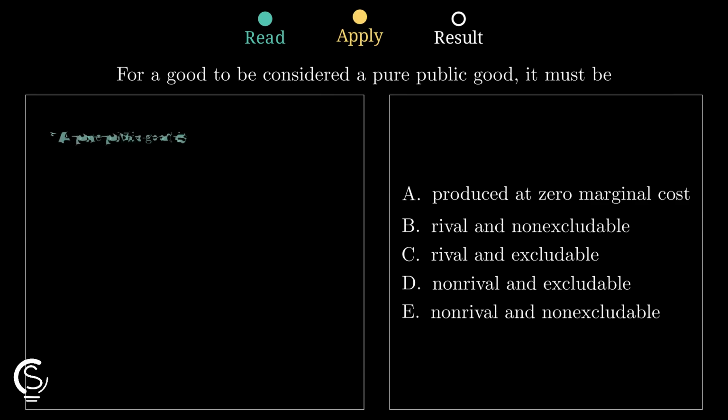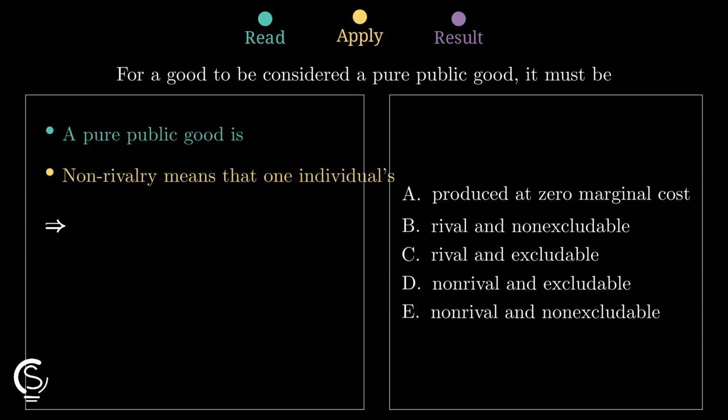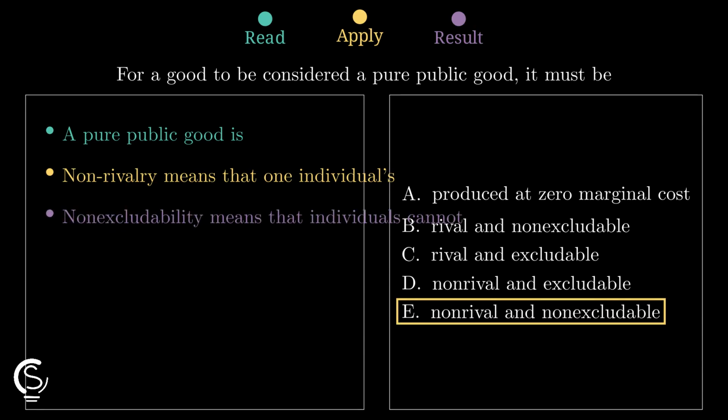Non-rivalry means that when one person uses the good, it does not reduce the amount available for others. Think of a street light shining for everyone at the same time. Non-excludability means you cannot stop people from using it once it exists. This leads us directly to option E as the only correct choice.